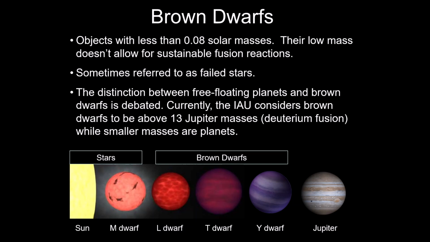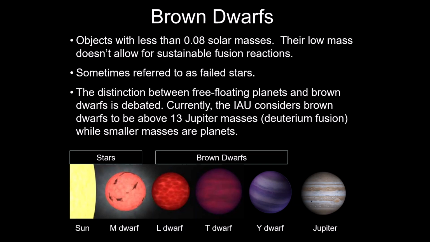Now, the reason why I mention this is because, at least initially when this was first discovered, there was not a good distinction between what would be considered a brown dwarf and what would be considered a free-floating planet.